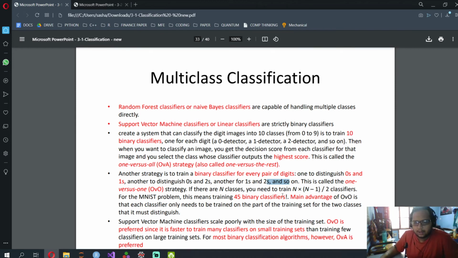With OVA, there are 10 classifiers. You get a good score, but it takes a lot of time because you need to train it on all the data, because it's a 0 detector, so it's 1 versus all. But in 1 versus 1, you just need to train on the zeros and twos data alone. So if there's 1,000 data points per class, you only need to train on 2,000 data points. 1 versus 2 is another 2,000. So you have 45 binary classifiers, each with 2,000.